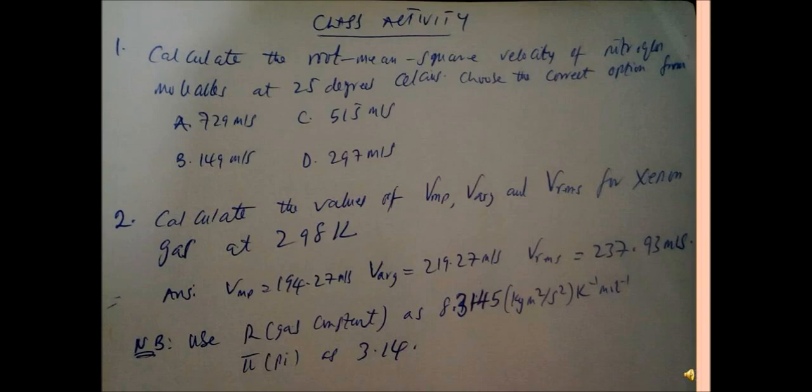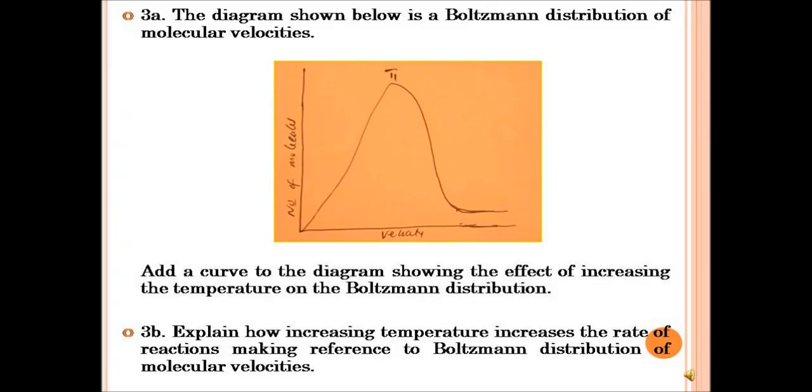Then the third question has a diagram presented below, which is the Boltzmann distribution of molecular velocity. So you have to add a curve to the diagram. We have one curve now, T1. Add a curve now, that is T2, to show the effect of increasing temperature on the Boltzmann distribution.